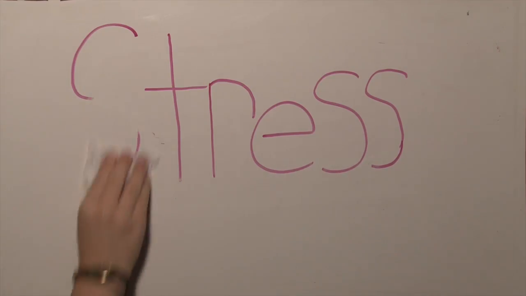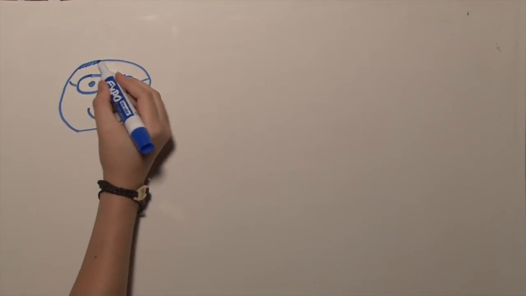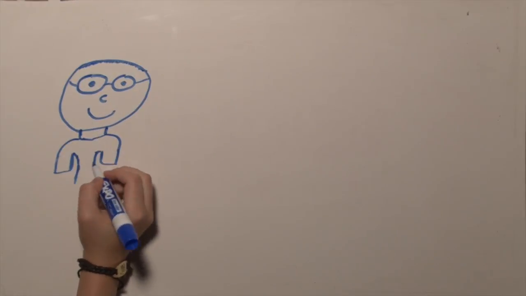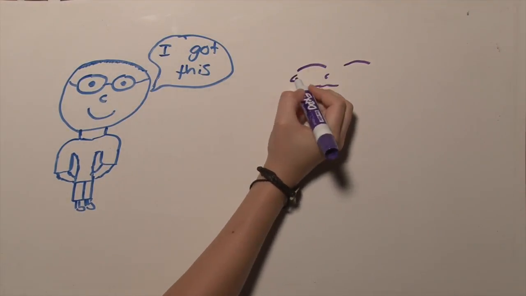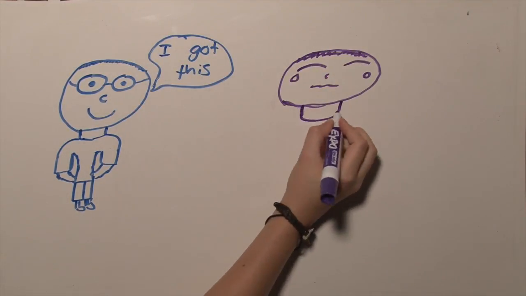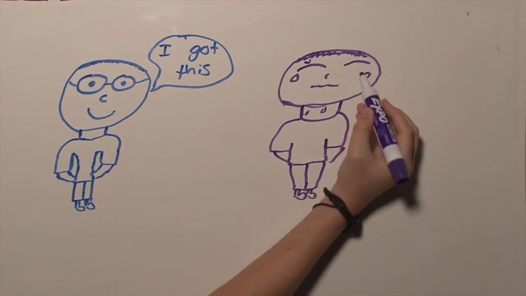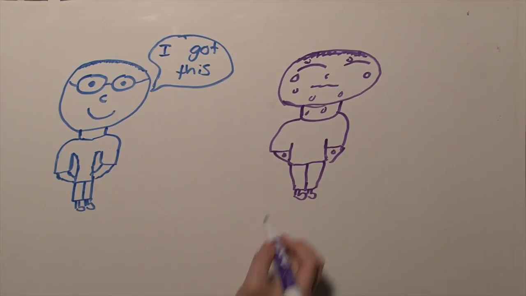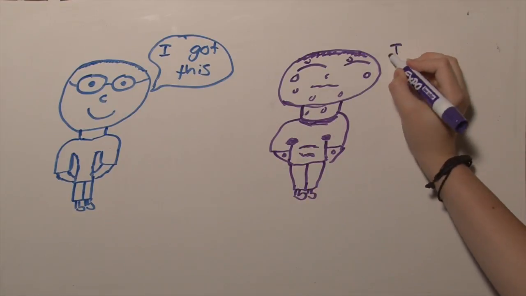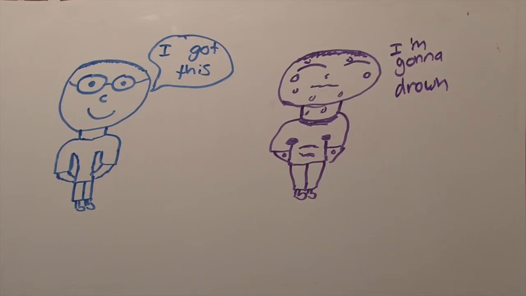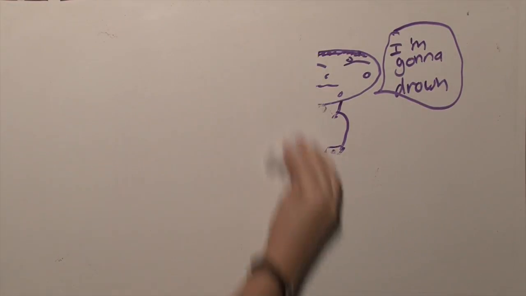Stress is the process by which we perceive and respond to certain events. Stress is interpreted by each individual independently. For example, in math class today, students have to take a test. Student A is calm and collected before the test, while student B is hyperventilating and pulling his or her hair out. Student A could also be interpreted as someone with type B personality. This is because of their relaxed and easygoing state. Student B could be interpreted as someone with type A personality because they're competitive and hard-driven.